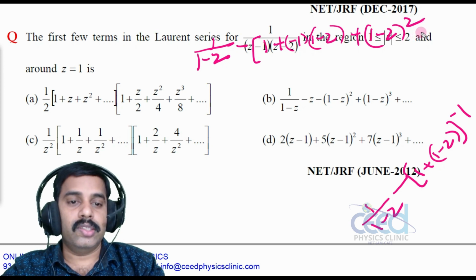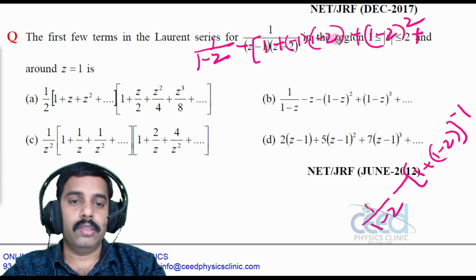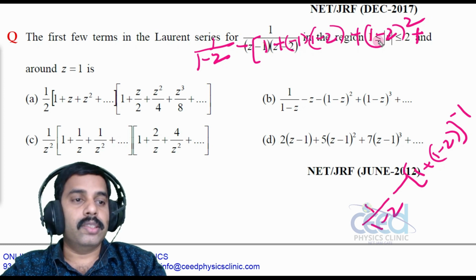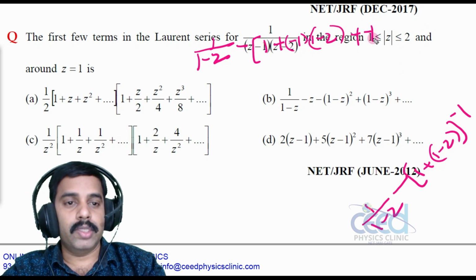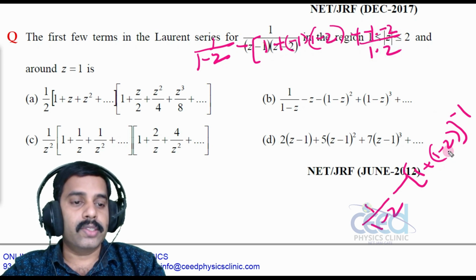So the series is going like that, so is there a minus, right? No, there is no minus, because minus 1 minus, all right. So that is (1 minus z) square. So let me expand this: first term is 1 plus nx, and the next term is n into (n minus 1) by 1 into 2 into x square, that is (1 minus z) whole square.